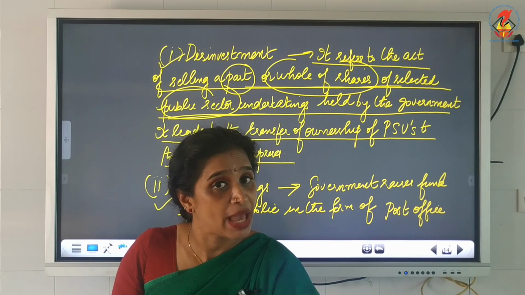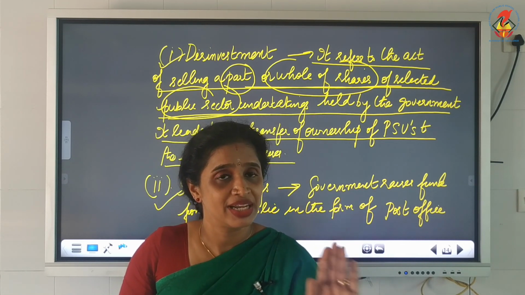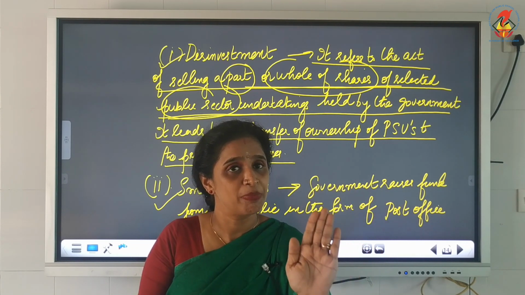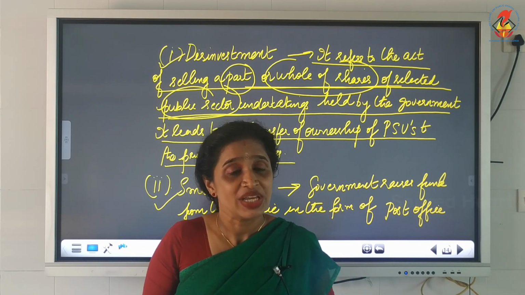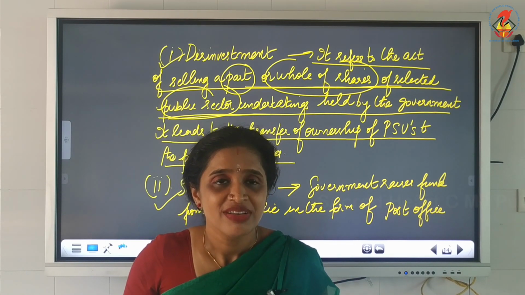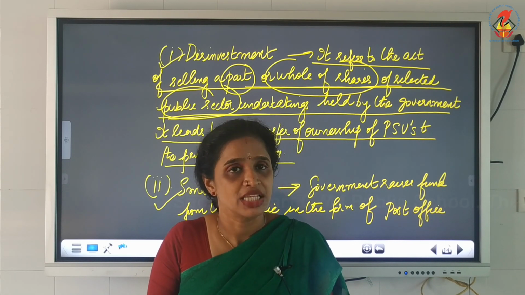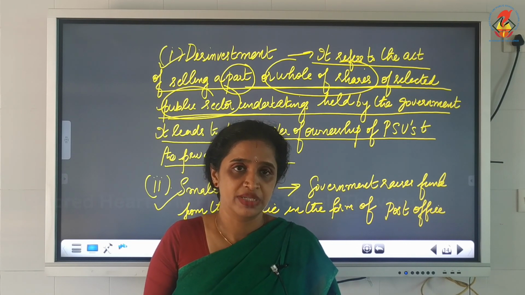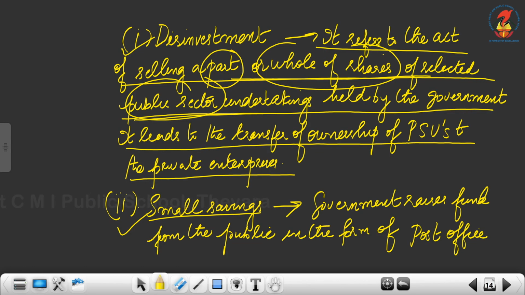By doing so, what is happening? Its asset is reduced. If it is selling to the public, it has to repay more than what the people bought from the government during the maturity period. So it again creates a liability for the government. So that is known as other receipts, which come under the capital receipt, disinvestment. Then comes small savings. Small savings through post office.